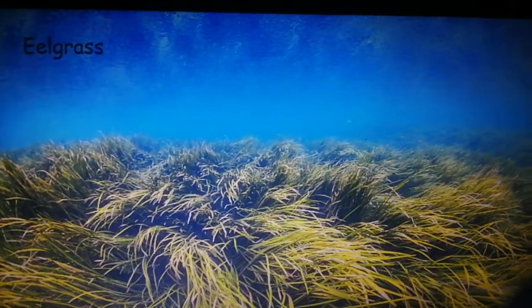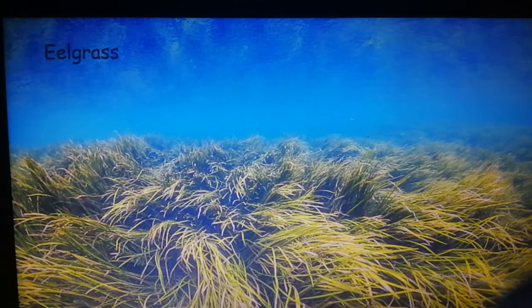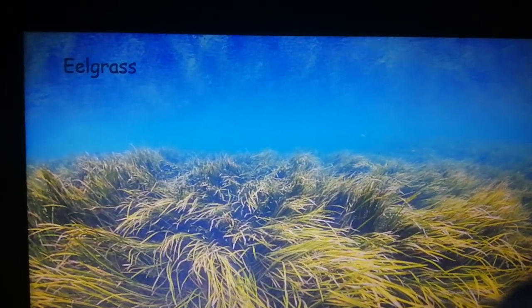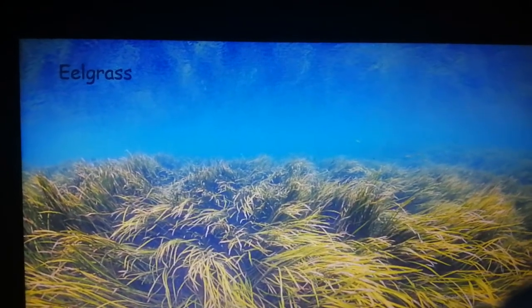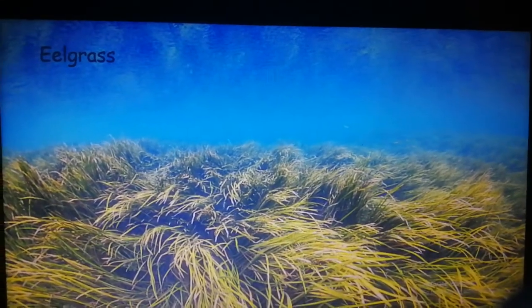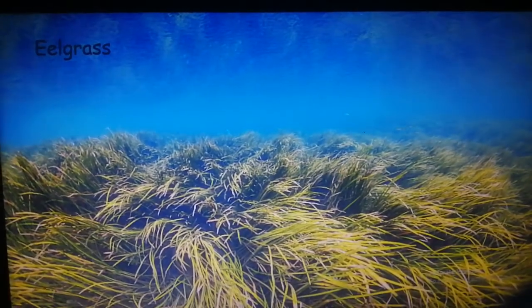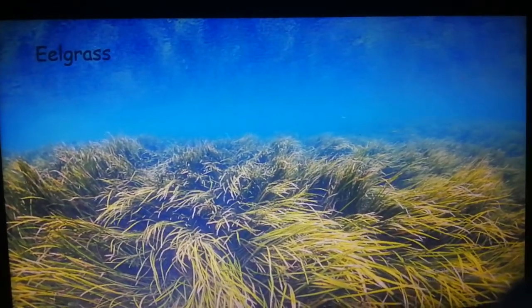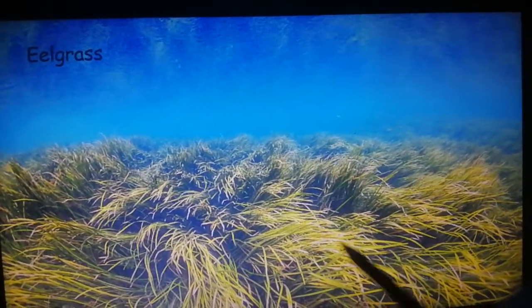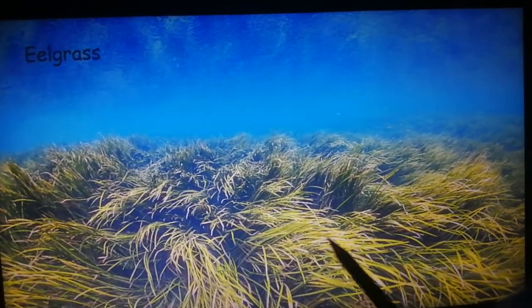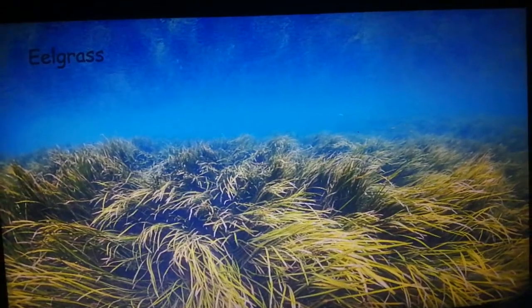Now I just want you to hear me very carefully: these underwater plants, I'm repeating, all underwater plants, they do not have stomata. So their entire surface breathes or respires for them.